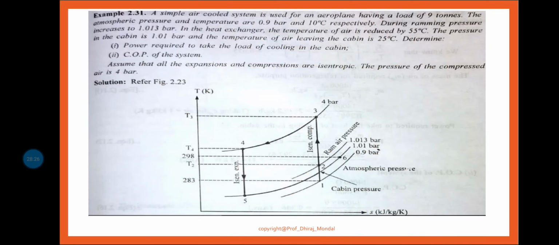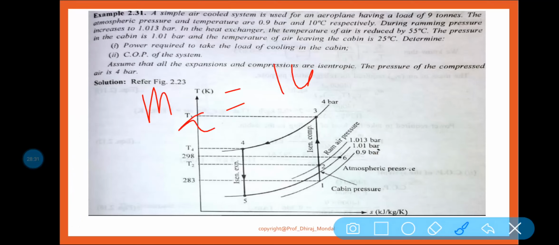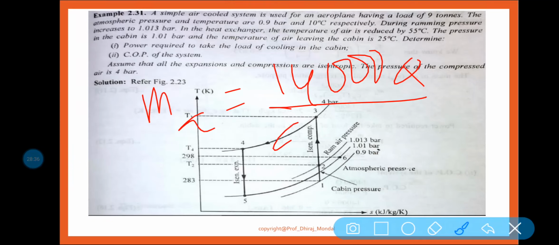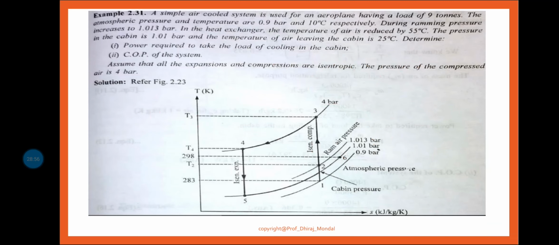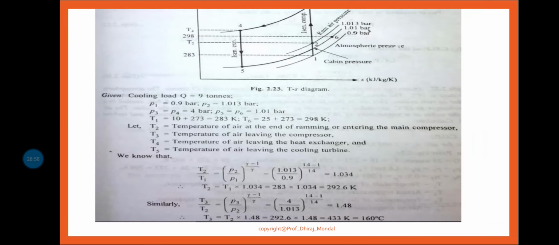And to find out the mass flow rate, we know the formula of mass flow rate is equal to what? 14,000 into Q by Cp into T6 minus T5. So to find out the mass flow rate, you need to find out T6 also. T6 is given, I think. T6 is given. You need to find out T5. So all the values T5, T3, T2 you need to find out. Okay. So first of all, see.